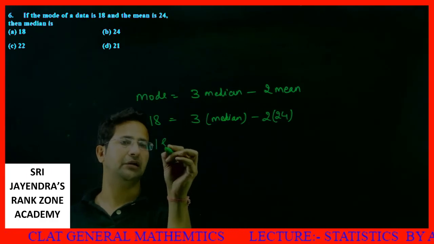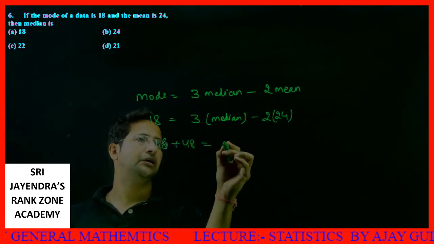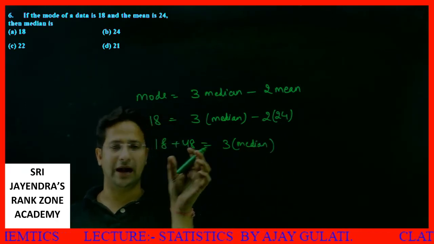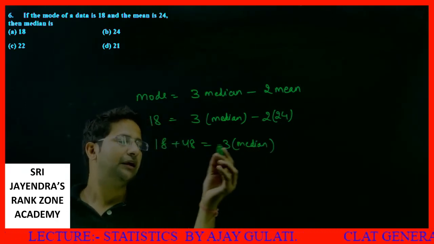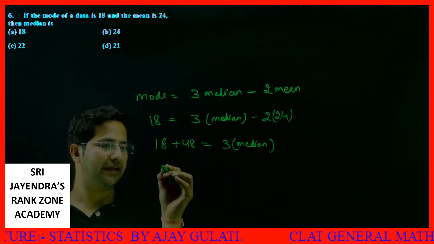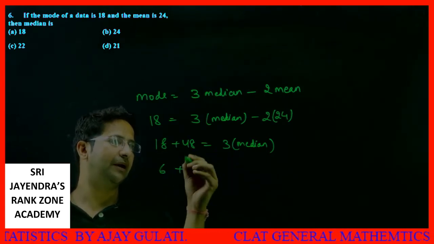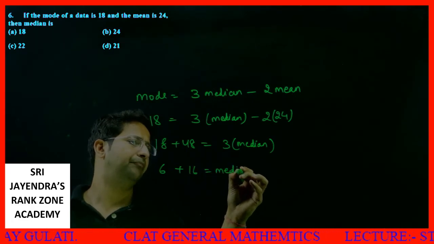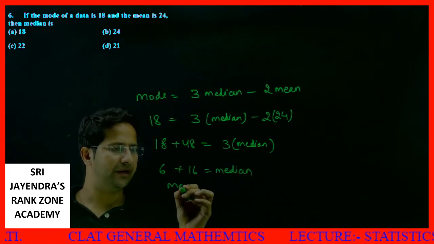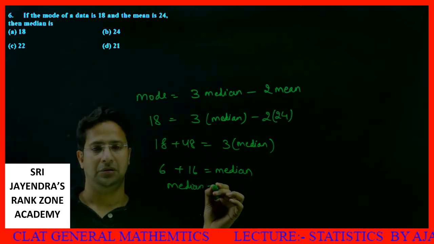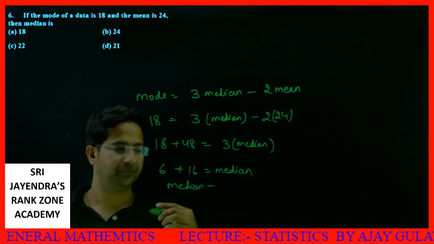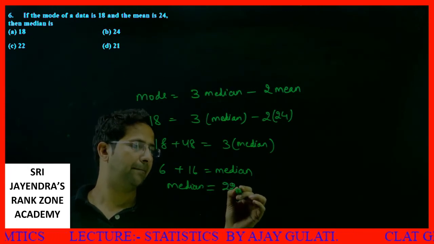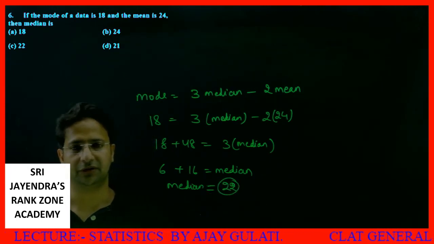18 plus 48 is equal to 3 into median. Either you can add up then divide by 3, or you can directly do a cancelling. 18 divided by 3 is 6. 48 divided by 3 is 16. So our median is 6 plus 16, which is 22. This is your answer.